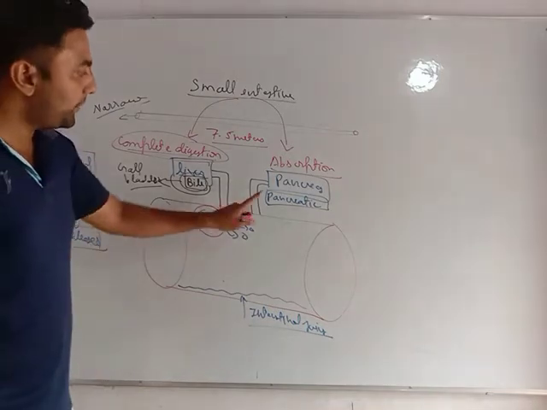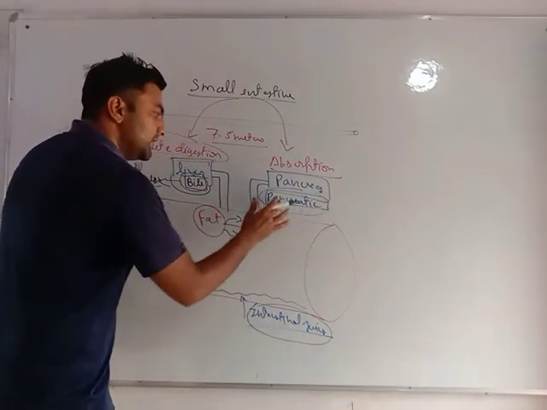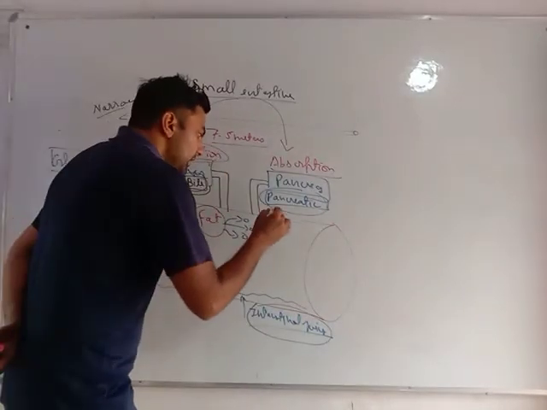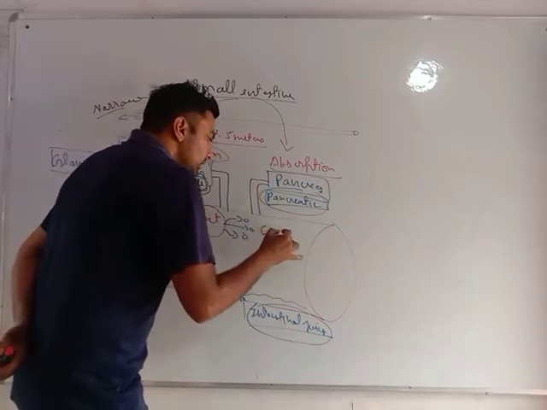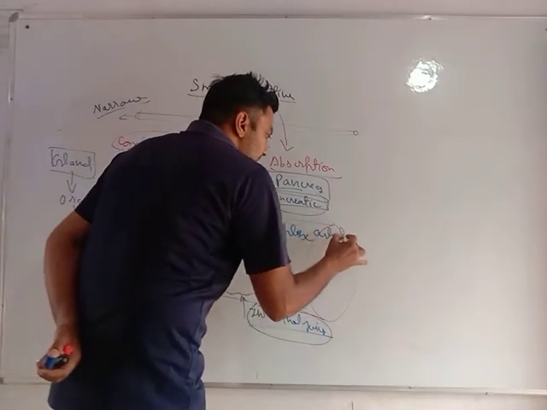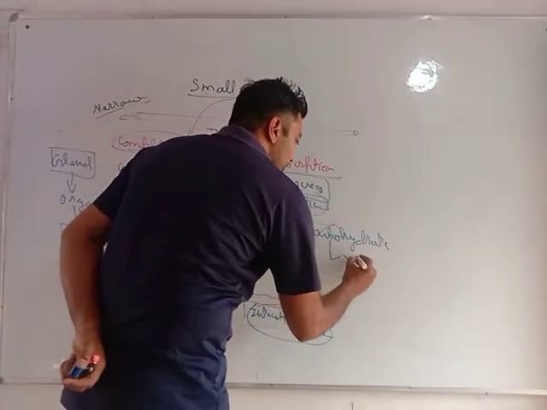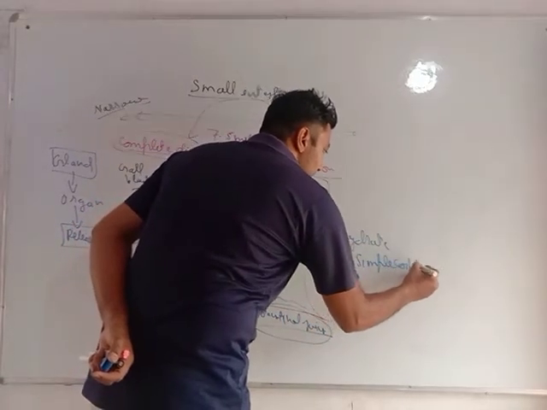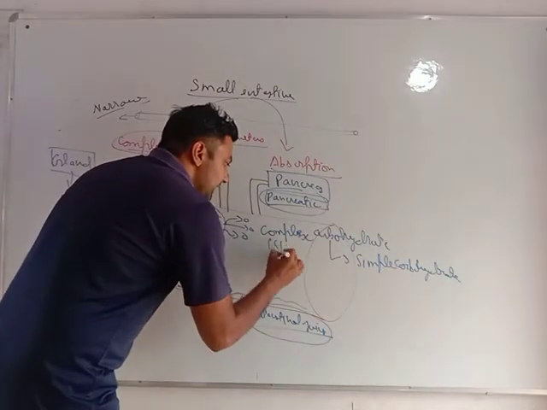Pancreatic juice and intestinal juice both have almost the same work. They convert complex carbohydrate into simple carbohydrate, or I can say starch.